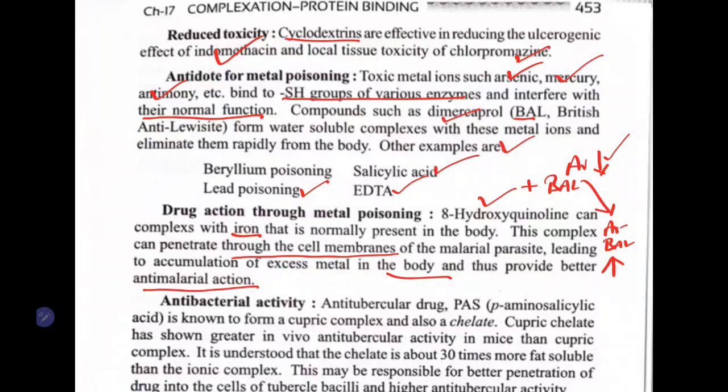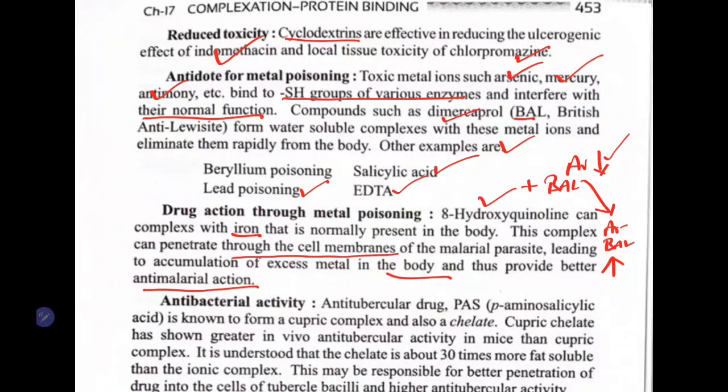It is an anti-malarial drug. If you give the plain drug as such, it doesn't have so much effect compared to the drug complexed with the metal ion, that is iron. So, if you give 8-hydroxyquinoline, it will form a complex with the iron present in the body, and it enters into the parasite cell very easily.